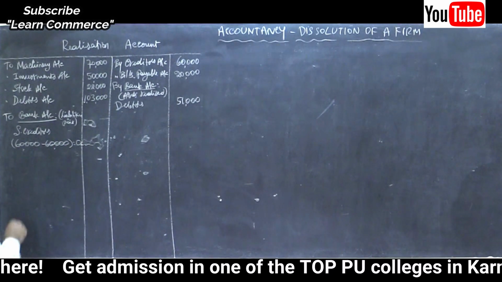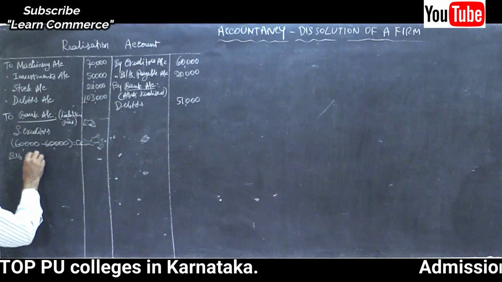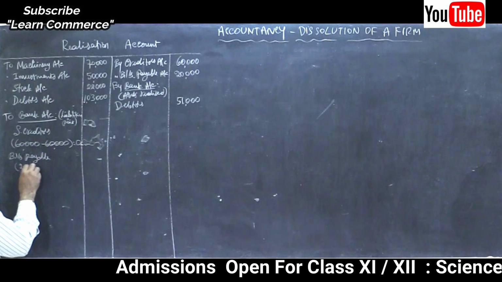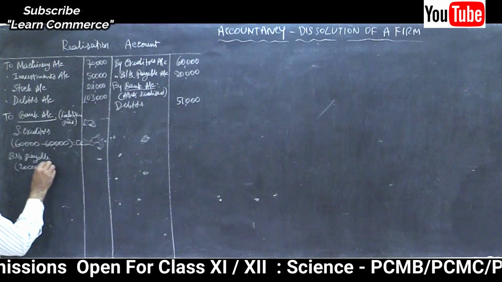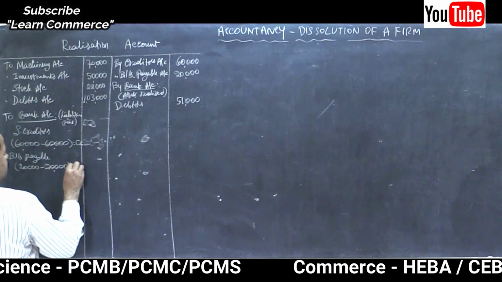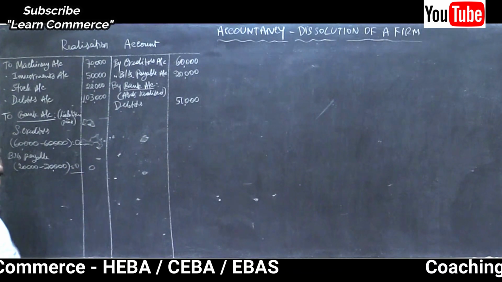Bills payable 20,000 minus 20,000, 0. Outer column 0.